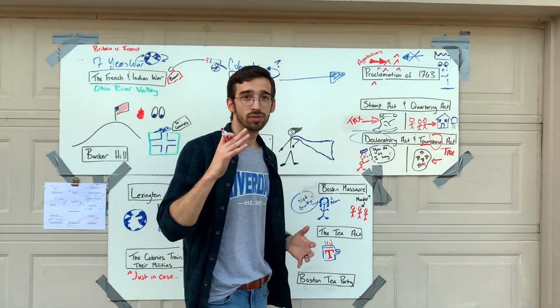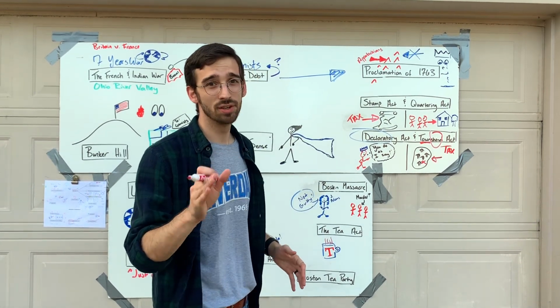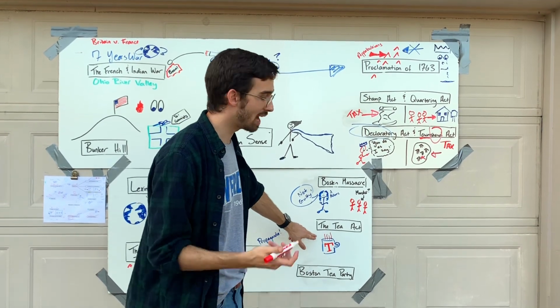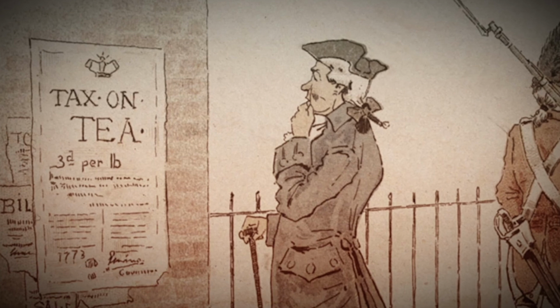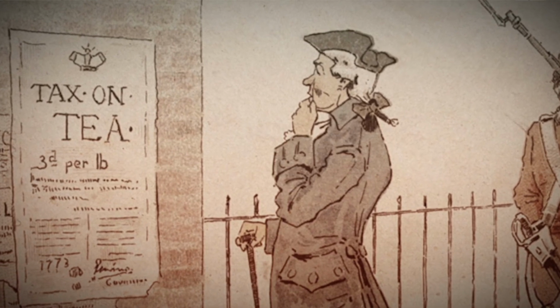And so the British government then passes another tax. This is the Tea Act. Now, the Tea Act, realistically, is probably the best tax of them all, and probably the most reasonable of all. But at this point, the colonists are so mad that it really didn't matter what the tax was going to look like. They were determined to hate it.